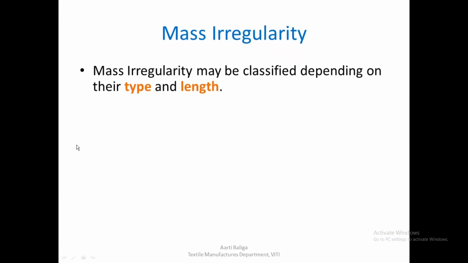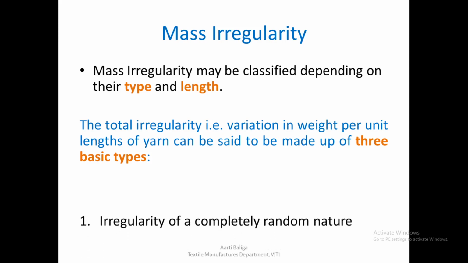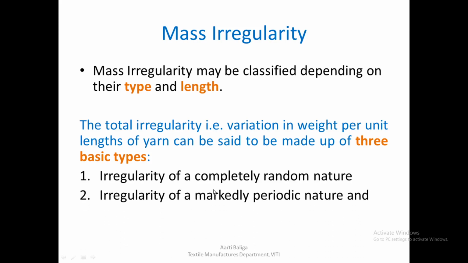So mass irregularity, now we come to it. We said that we need to understand what are the various types and lengths that mass irregularity is classified into. So let us look at that. The total irregularity, that is variation in weight per unit length of yarn, can be said to be made up of three basic types. There are three basic types of mass irregularity. The first one is that of a random nature, completely random. The second is a periodic nature, and the third is a quasi-periodic nature.